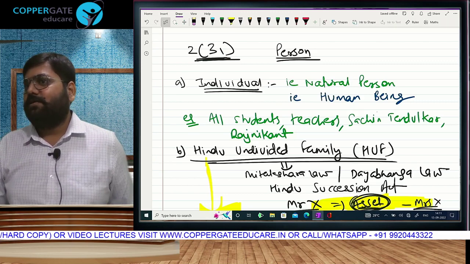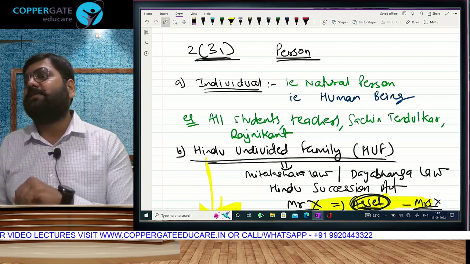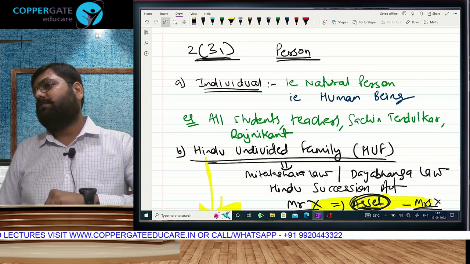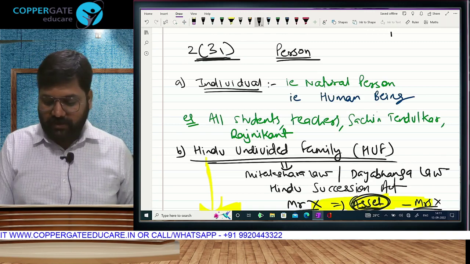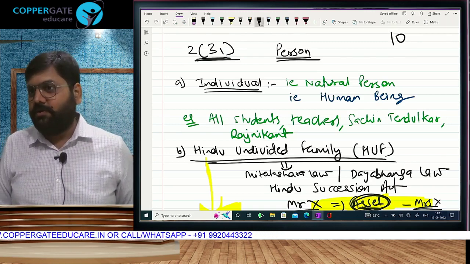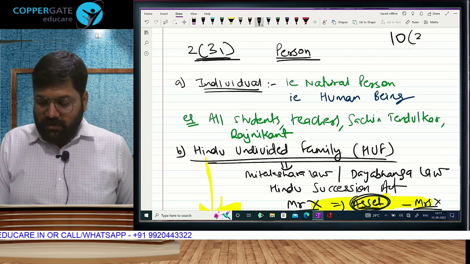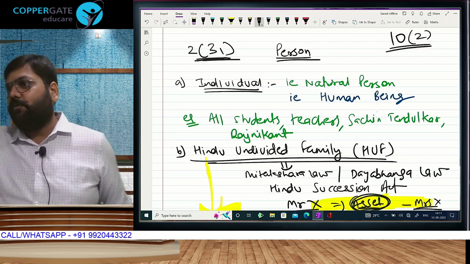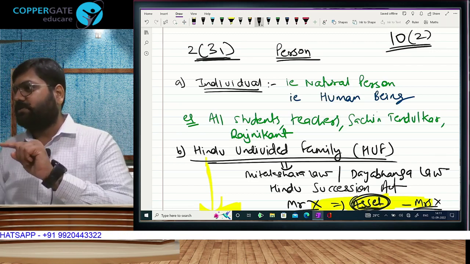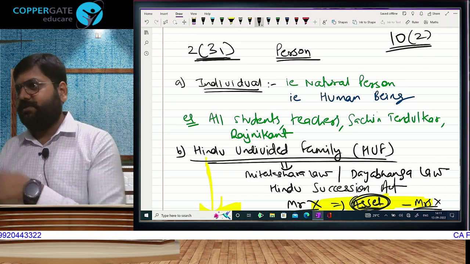Why? The logic is right here in front of you. Why don't we need to tax individual members? Because the HUF has already paid tax. Section 10, do you remember? Sometime back I told you about it, sometime meaning 5 minutes back. Exempt income. Section 10(2). I am reading that out for you from the income tax law. Listen to this: share of profit received by a member from HUF is exempt.